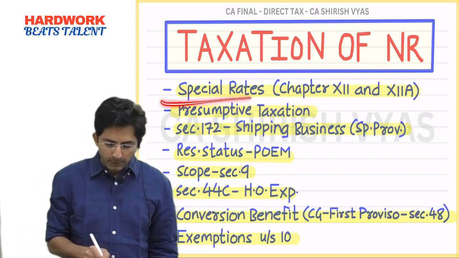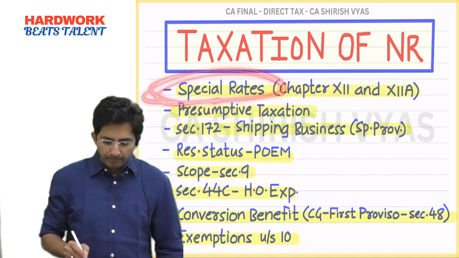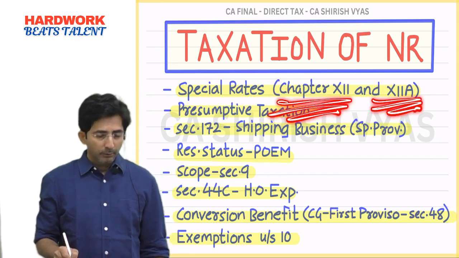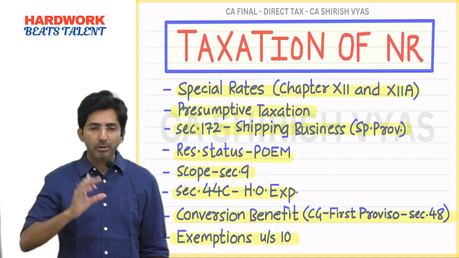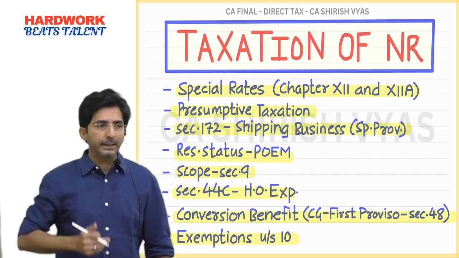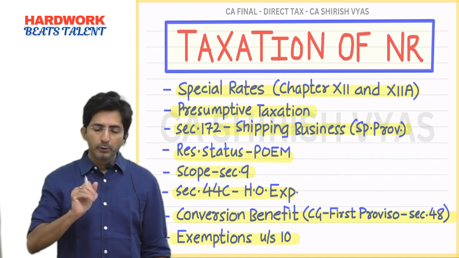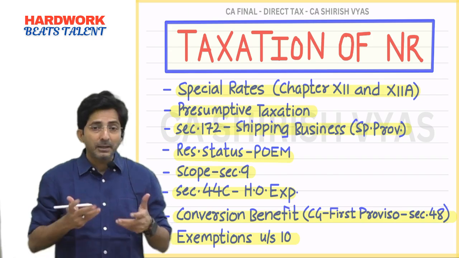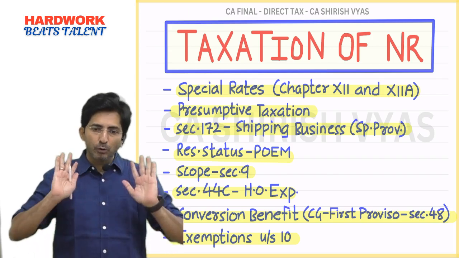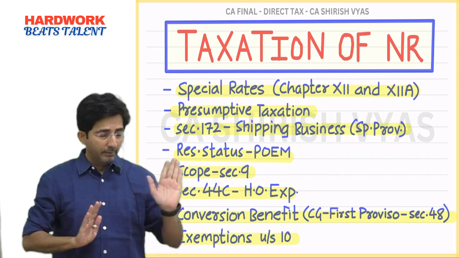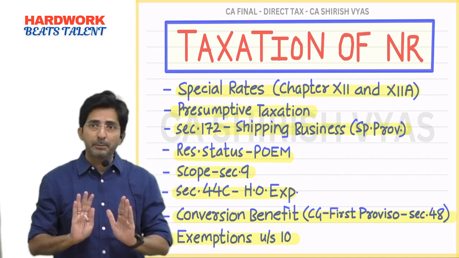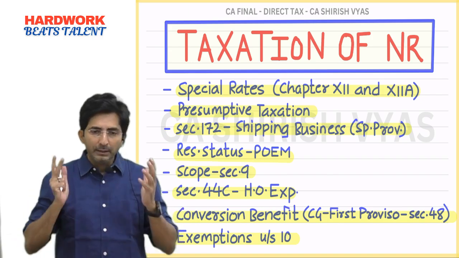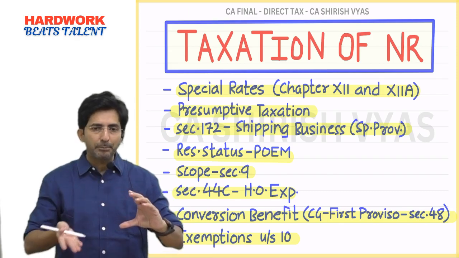So I will start first with special rates. These special rates are given in chapter 12 and 12A. You know, Income Tax Act is a book. It is divided chapter wise. Problem is, students only remember chapter 6A. Chapter 6A, which you have studied since CA Inter, long time, chapter 6A, ATC, ATD, but that is not the only chapter, na? The whole Income Tax Act is divided into different chapters.